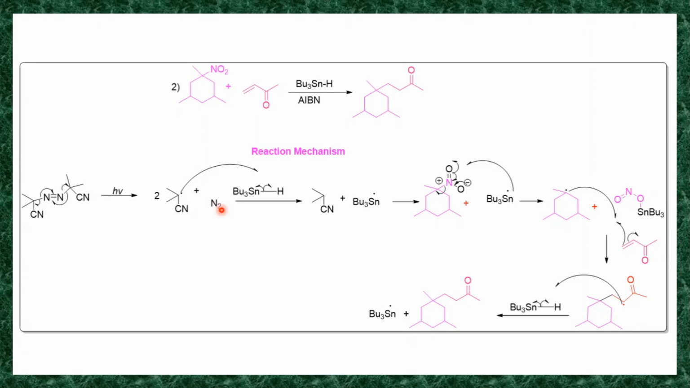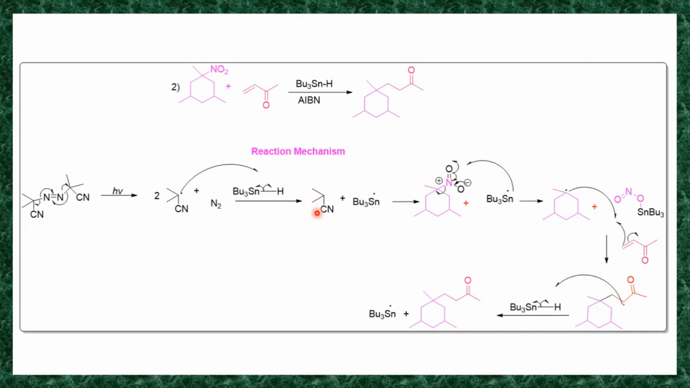Then the next step is this carbon radical reacts with your tributyltin hydride. So the homolysis of this tributyltin hydride takes place, and your carbon radical takes hydrogen from that.